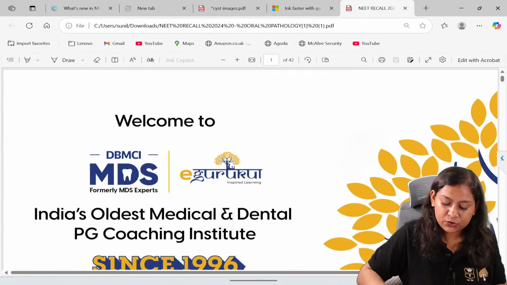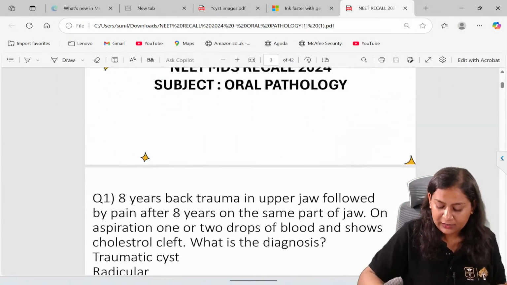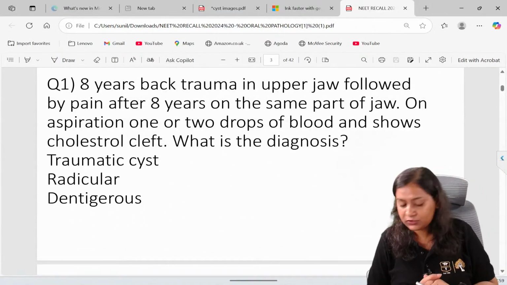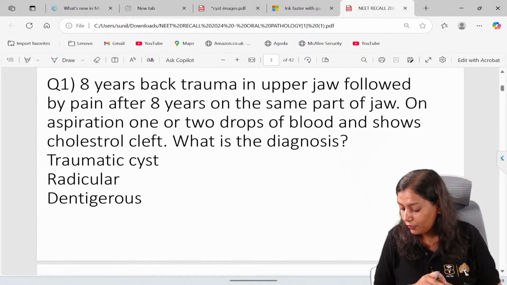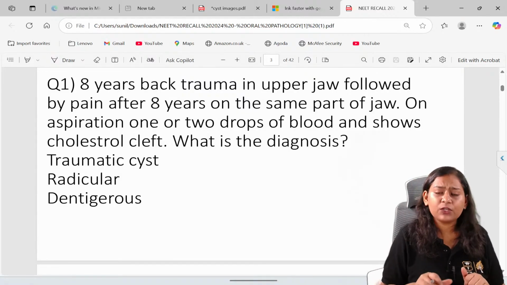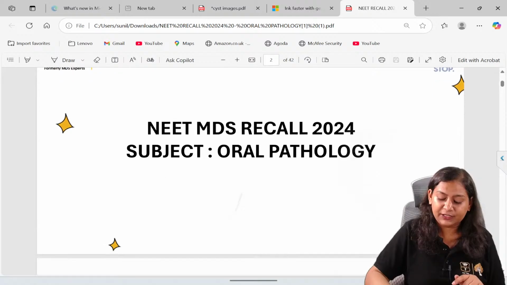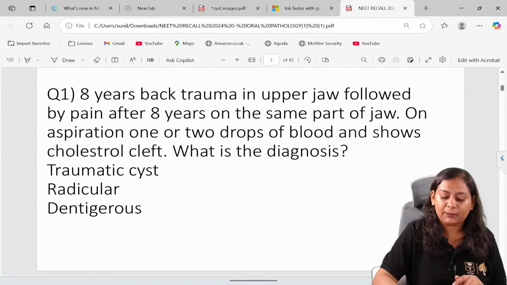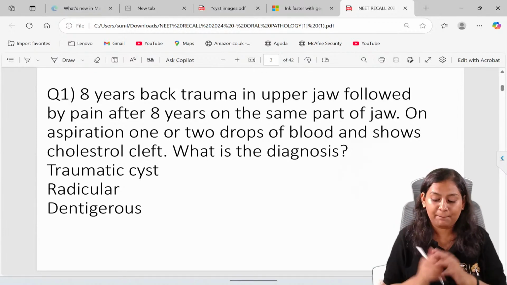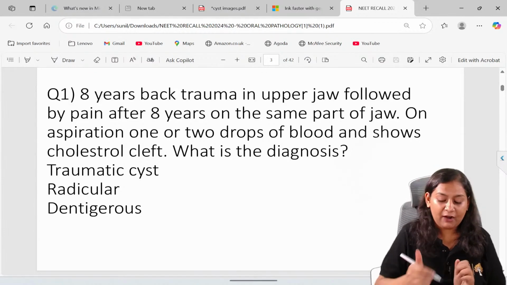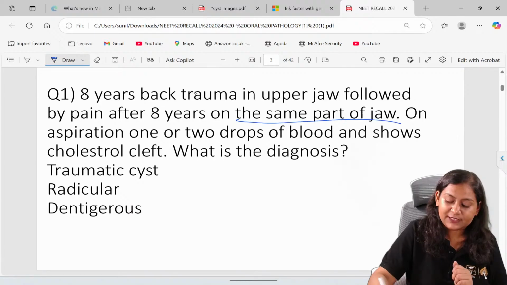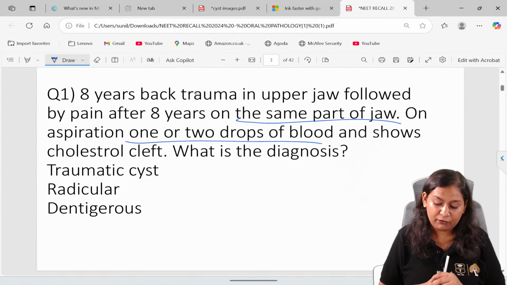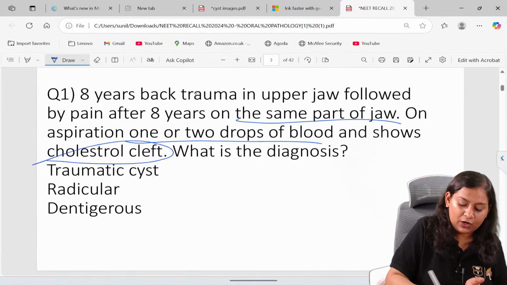See, this was a 2024 recall. Now you tell me, will you be able to solve this or not? Since this is free for everyone, this is the NEET recall which I have done in 2024. 8 years back, the patient had a trauma in the upper jaw followed by pain after 8 years on the same part of the jaw. On aspiration, 1 or 2 drops of blood and shows the cholesterol cleft.